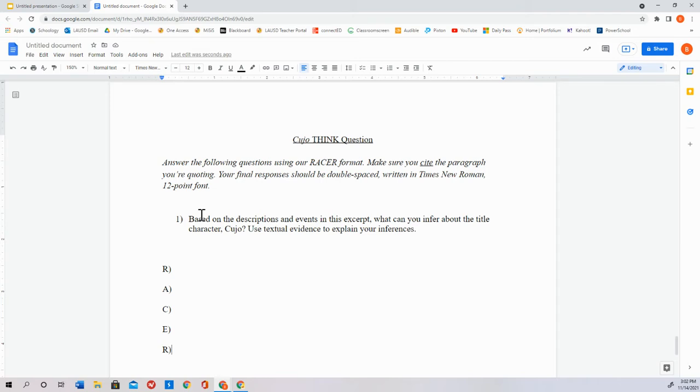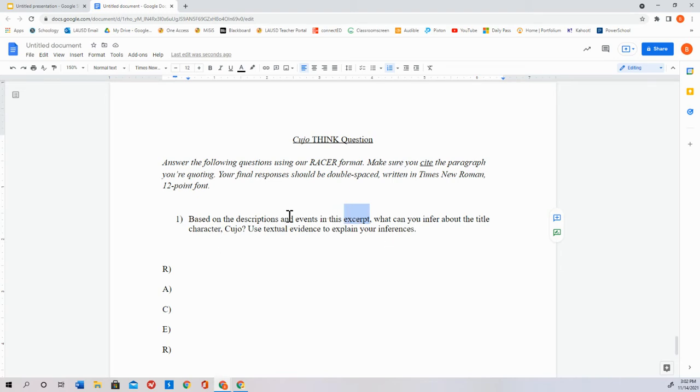I'm going to help. Based on the descriptions and events in this excerpt, remember, excerpt meaning Cujo is an actual novel, and we read 6 pages or even less. We read a short portion of the book, so that is an excerpt.